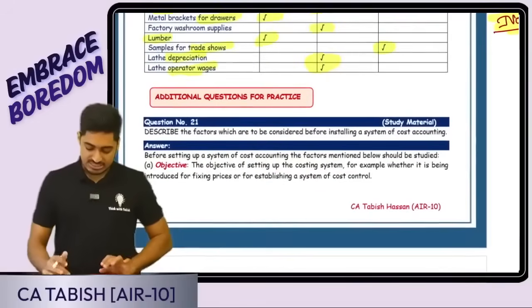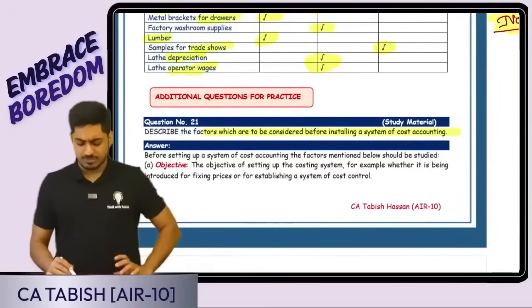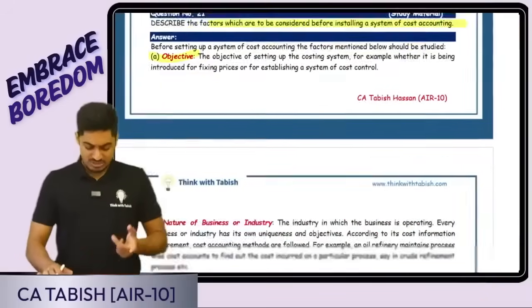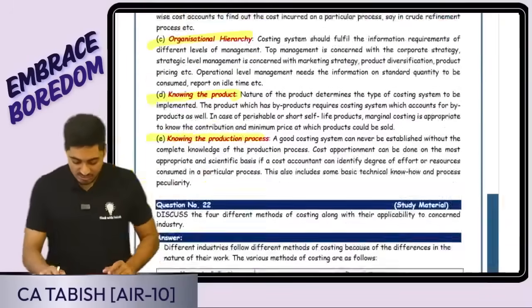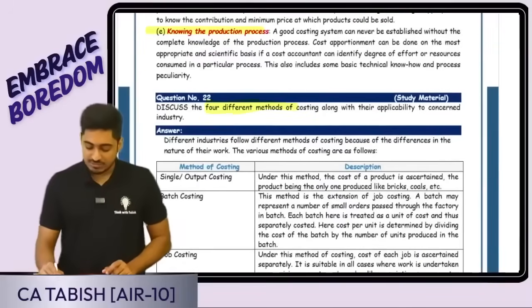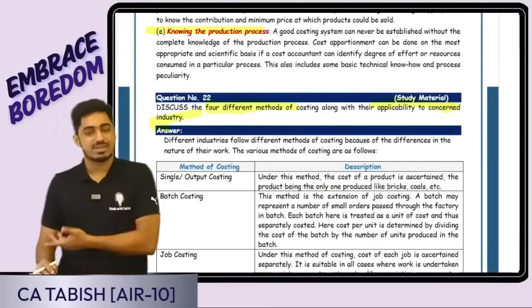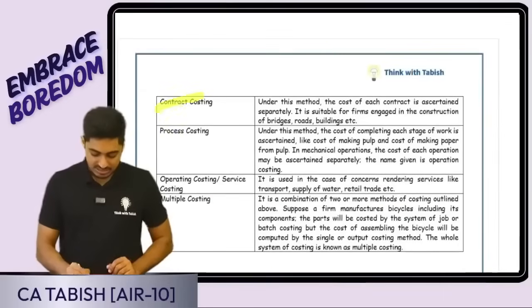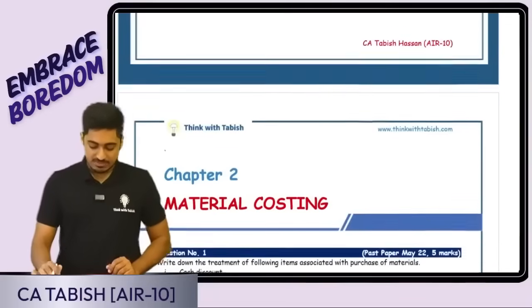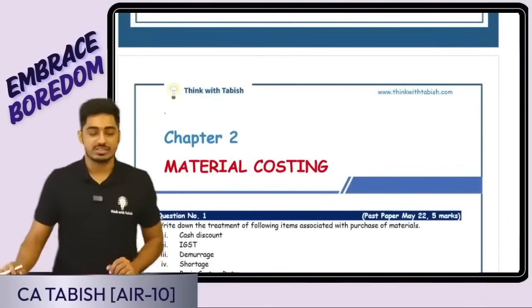Some additional questions are there. Factors to be considered before installing a cost accounting system: what is going to be your objective? Nature of business, organization, hierarchy, all these things you can read. There are 4 different methods of costing along with their applicability, with some examples: single costing, batch costing, job costing, contract. All these things are written. With this, chapter number 1 is over, my dear students.